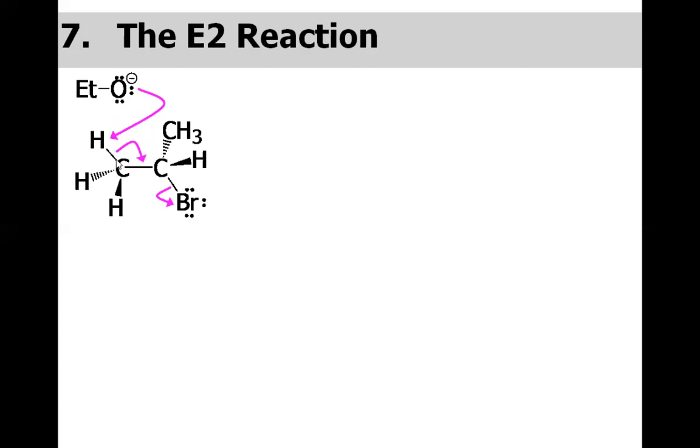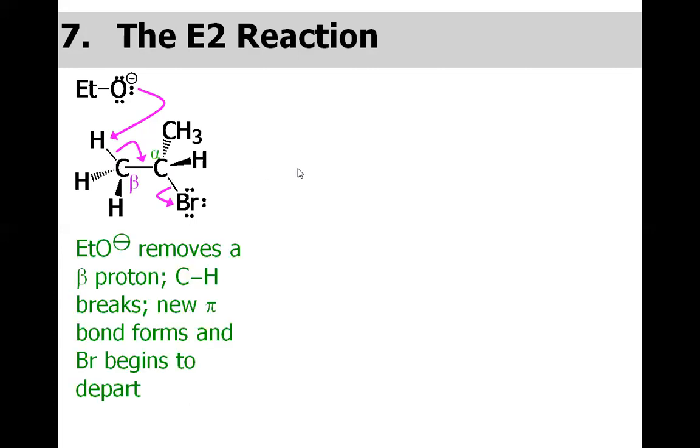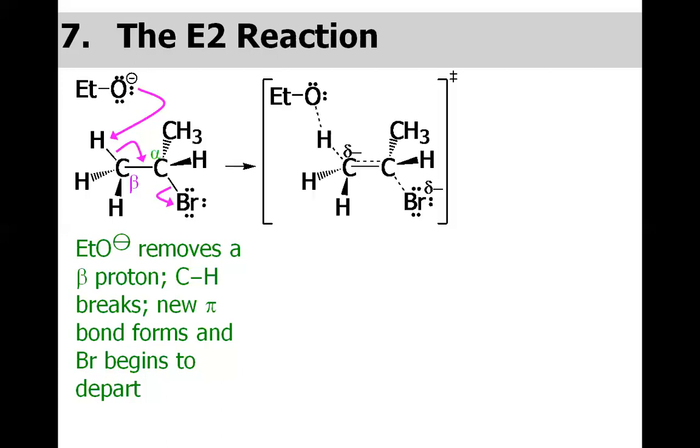So we have this breakage of this C-H single bond and the formation of a new C=C double bond, and this bromine will depart to maintain the tetravalency of carbon. So ethoxide removes the beta proton, the C-H bond breaks, a new pi bond forms, and bromine begins to depart, that I have just discussed. So this is the transition state.